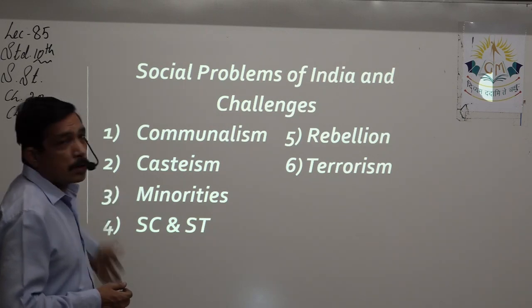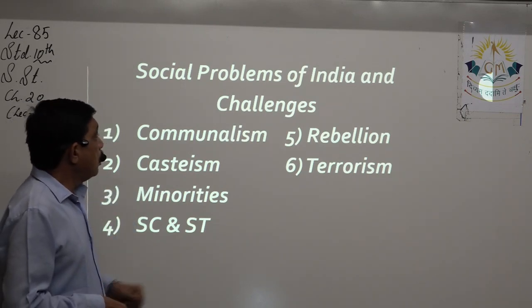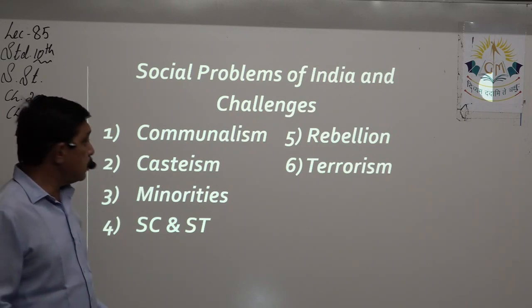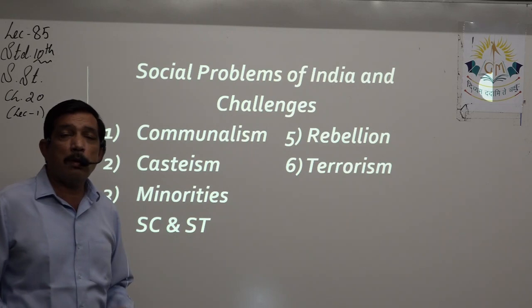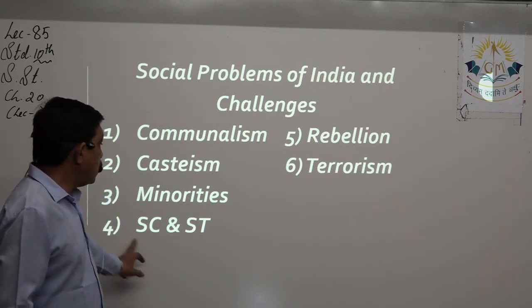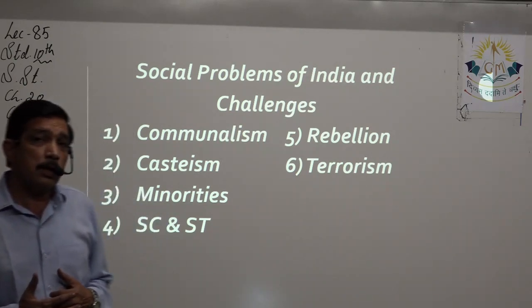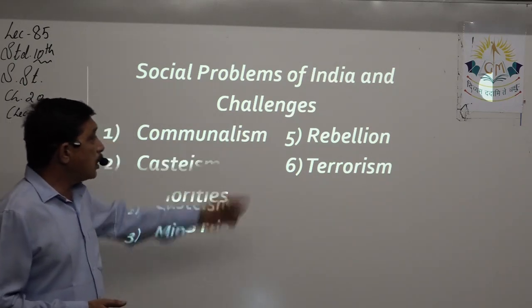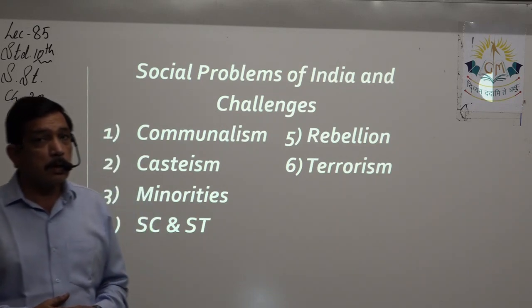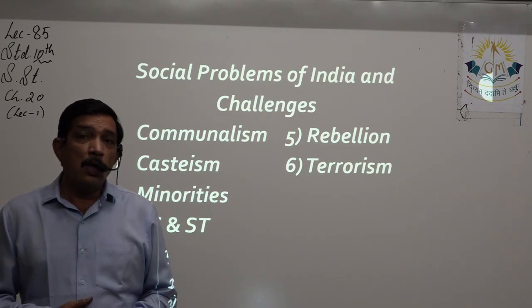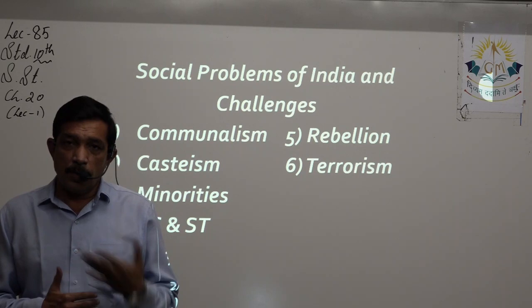These are the 6 topics that we are going to learn in this chapter. First one is communalism, second one is casteism, third one is about the minorities, the fourth one is about SC and ST, that is scheduled caste and scheduled tribe. Next comes rebellion, insurgency, terrorism. All these are the problems that India is facing right now.